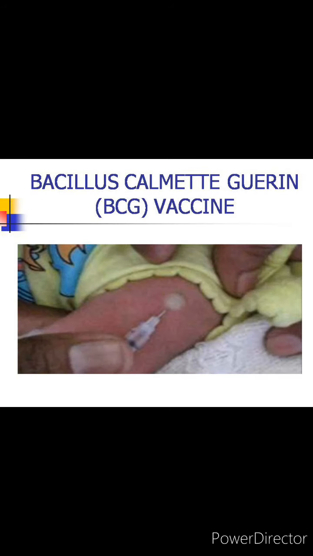Now here you can see how the intradermal injection is given. The picture shows the BCG vaccine being injected intradermally. You can see the vaccine through the skin.